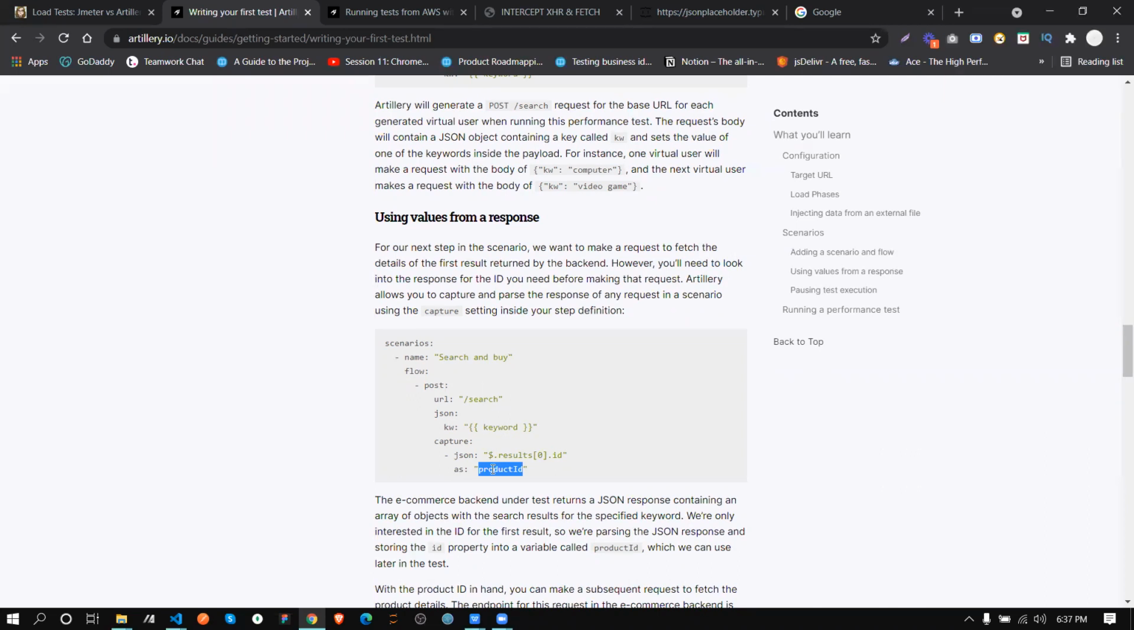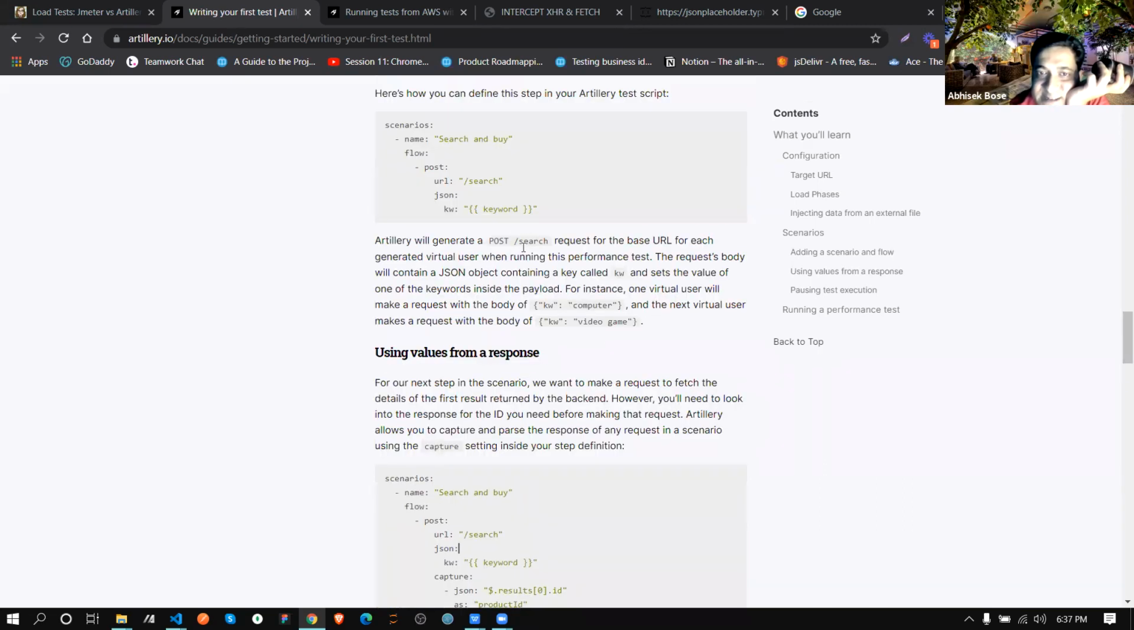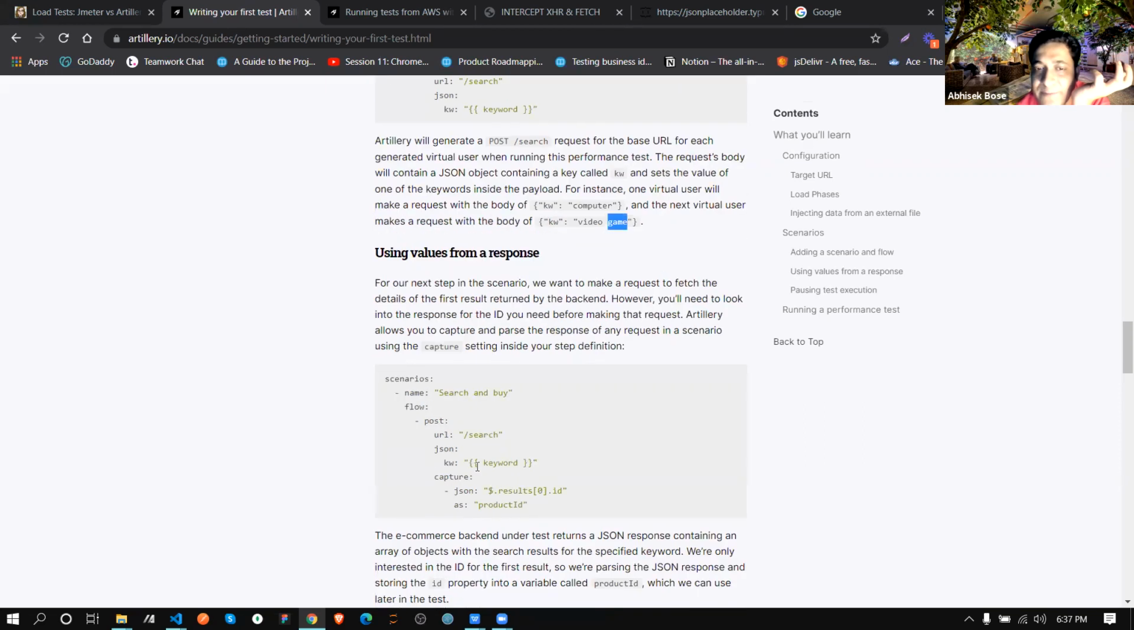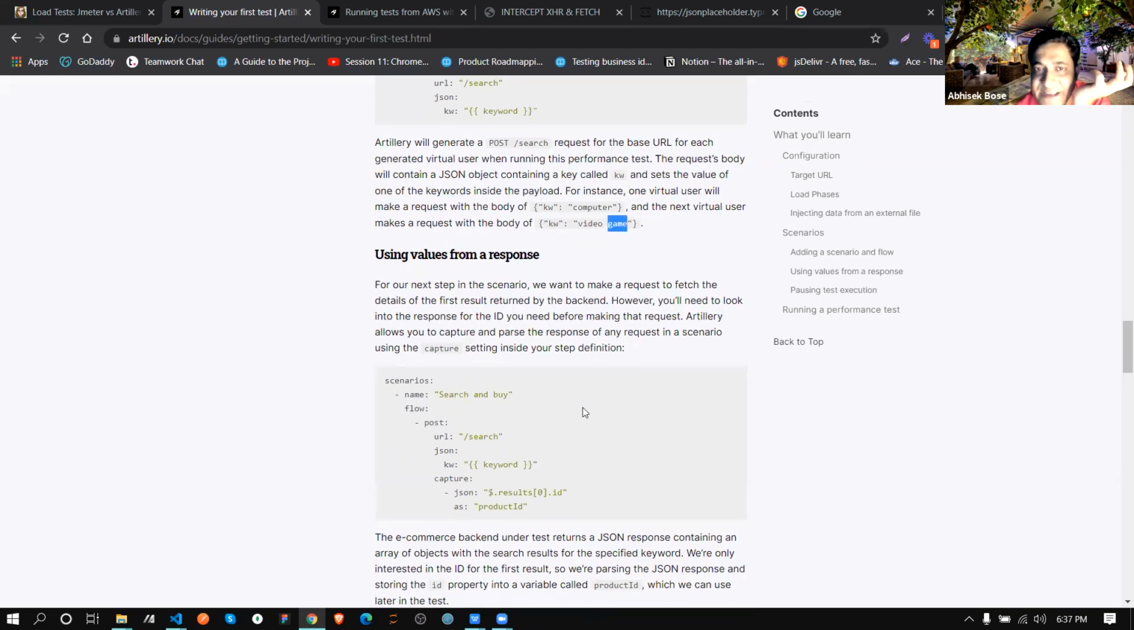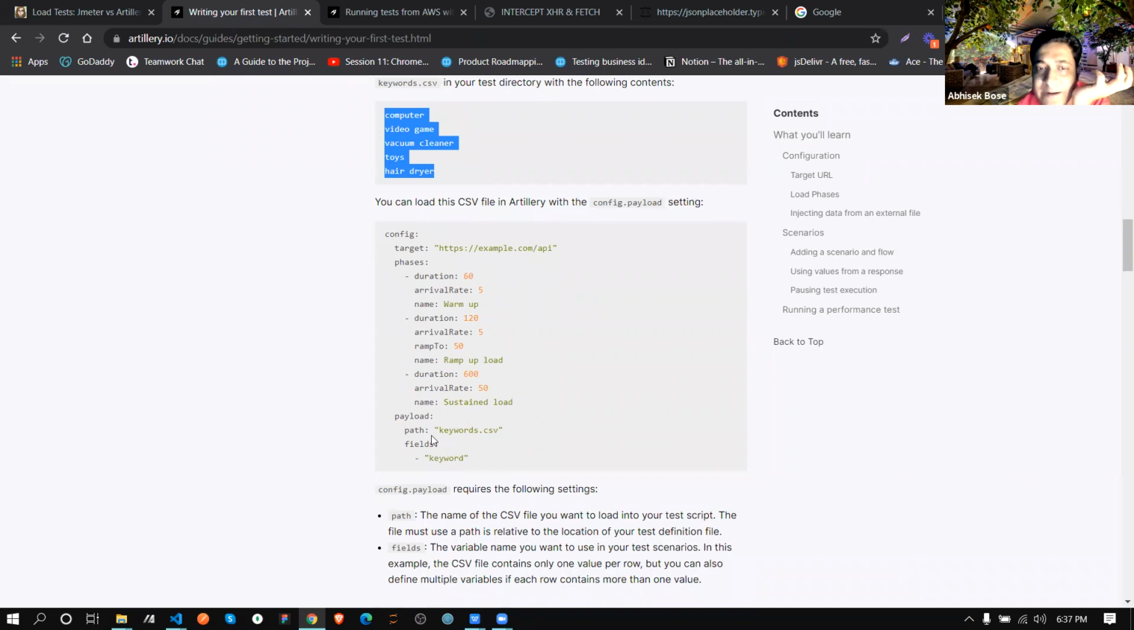What could be the keyword, boss? This keyword is basically, if you are searching something, just think about e-commerce. In e-commerce, you are searching the keyword computer, or the keyword video game. So this is the keyword you are passing dynamically over here. Now just think, in your CSV, if you write multiple keywords like this and store them in that CSV, once you call this keyword.csv and pass the keyword field, each time it will send one of these names randomly and it will test.